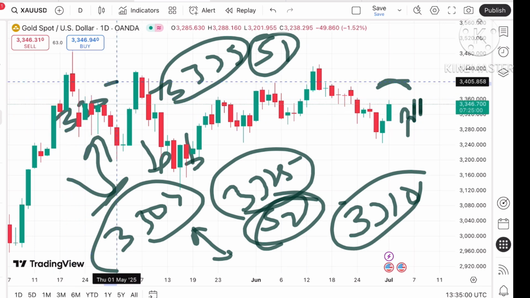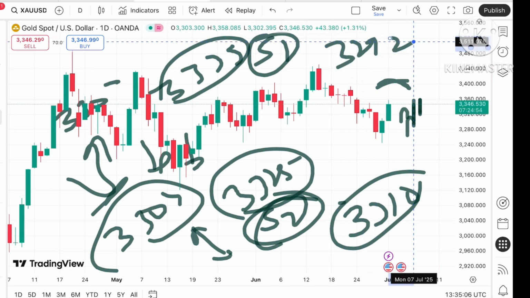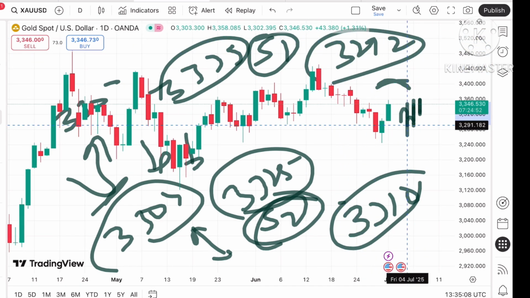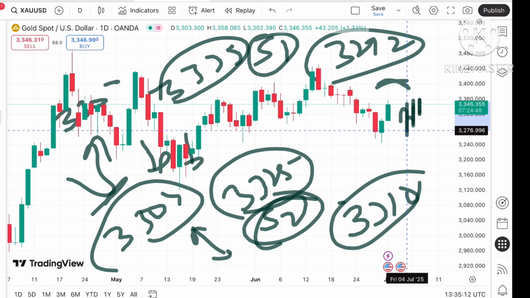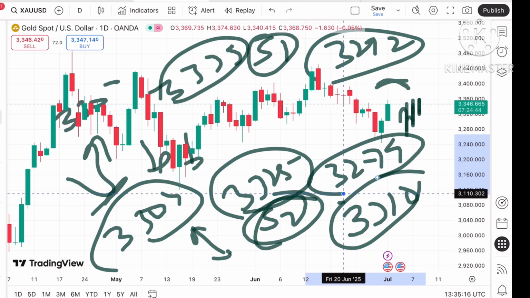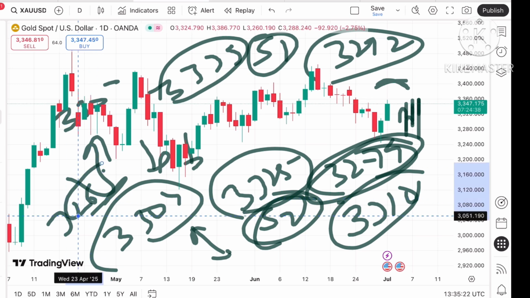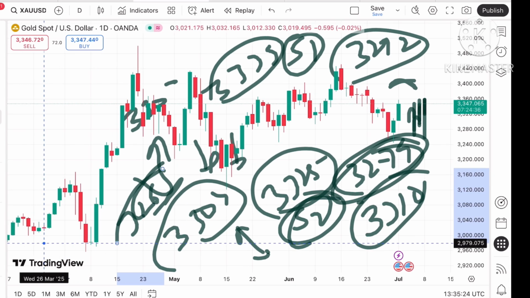Okay, and if the price falls below 33.10, we can see it can touch today's low around $33.03, and then a further fall towards a level of around $32.92. And if the price falls below that particular level, a further downfall towards a level of $32.85, and from there a level of around $32.79, and then a further fall towards $32.65, and then further fall.